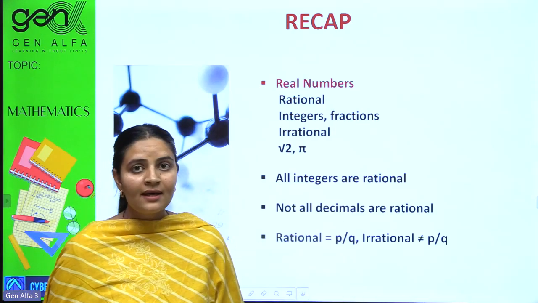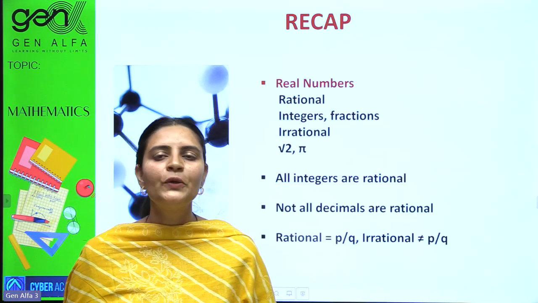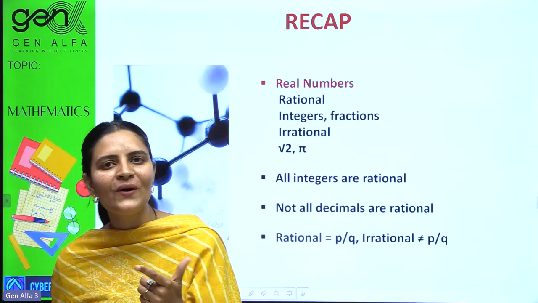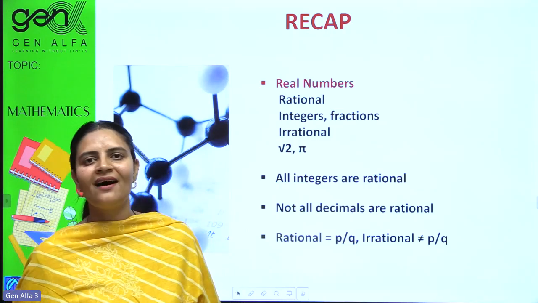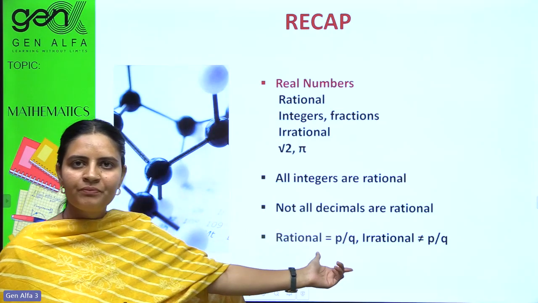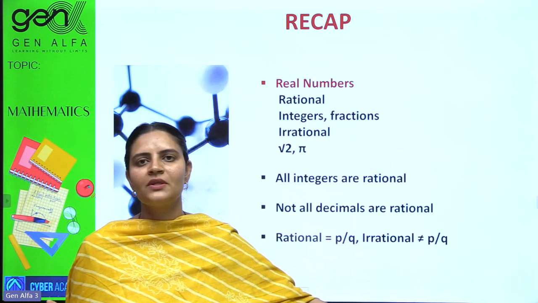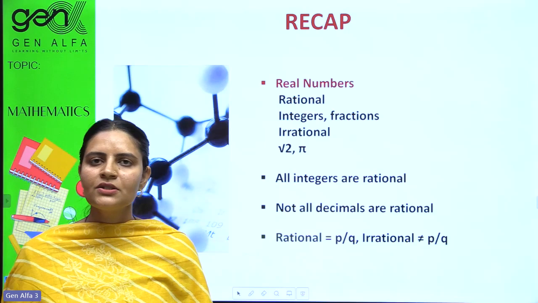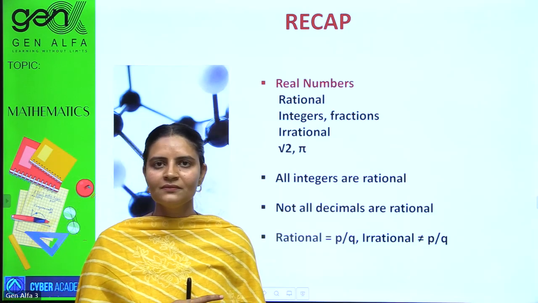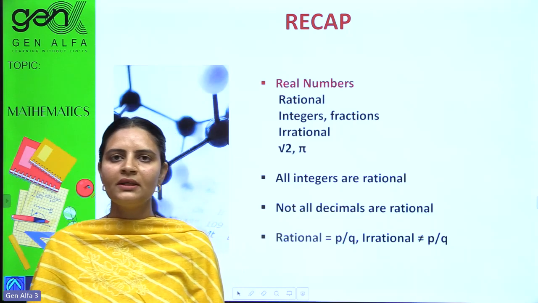Not all decimals are rational. Which decimals are not rational? Non-terminating but not repeating ones are irrational numbers. Rational is p by q. Irrational is not equal to p by q. It cannot be expressed as p by q. Just note it down.